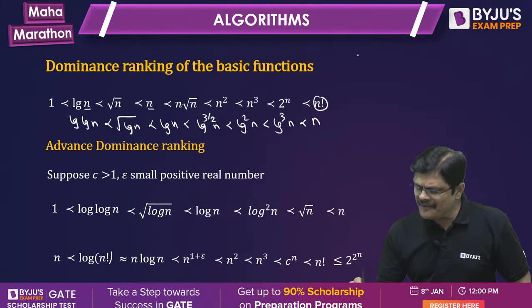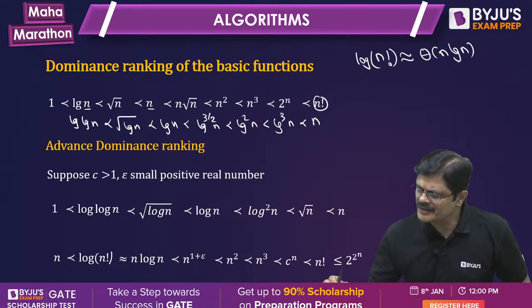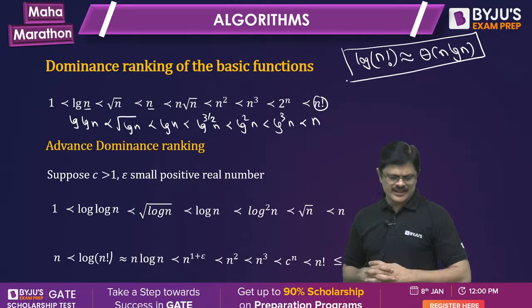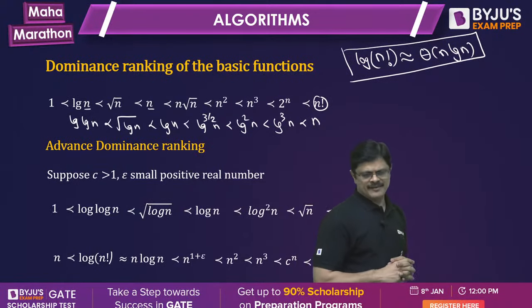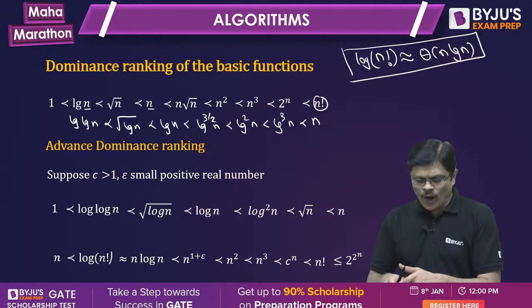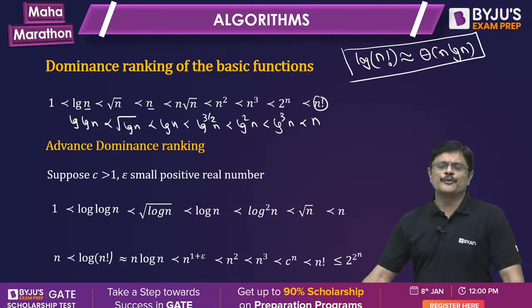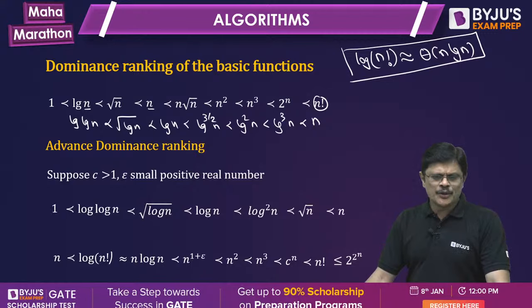And for log n factorial you have a very beautiful result: log n factorial is big theta of n log n. By Stirling's approximation, this can be proved. So you can get this particular ordering just by considering the previous ordering. This is what we call basic dominance ranking. Anyhow, you can practice this regularly.